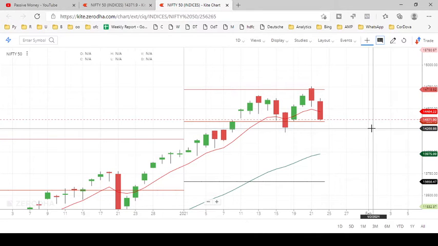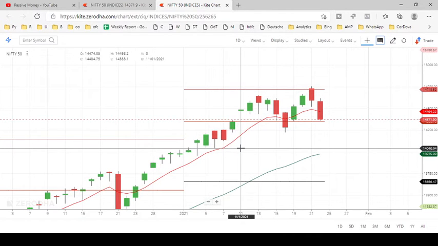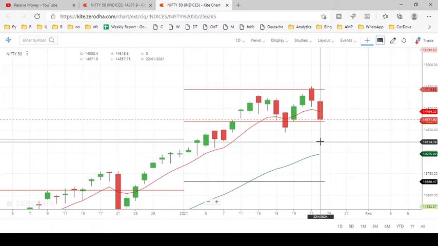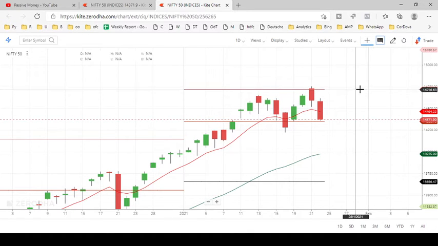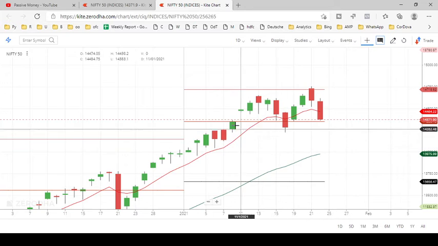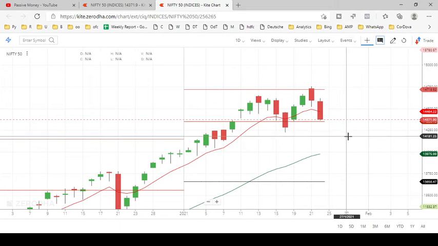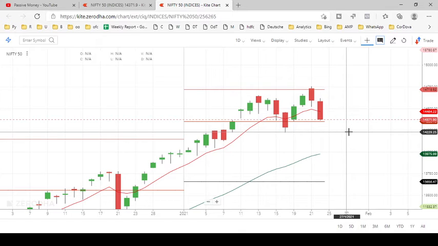See friends, since January 11th till today, the market is consolidating between 14,350 and 14,750. Between these two points, the market is doing up and down moves. For a breakdown, the market should close below 14,220, and the next day the closing price should be crossed on a consecutive day. Then only we can say that the market is going to the downside and the trend is also changing.